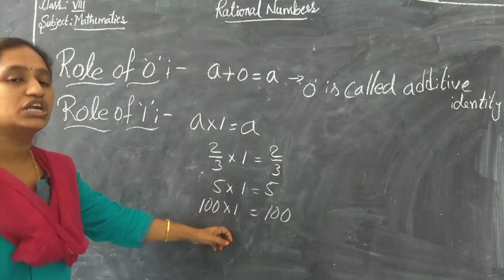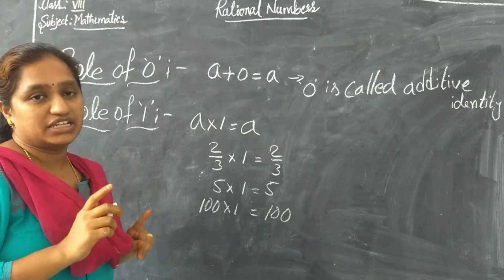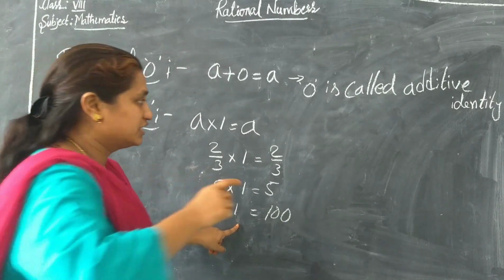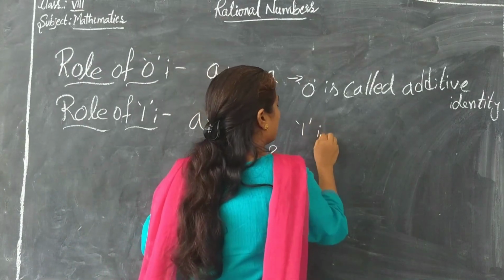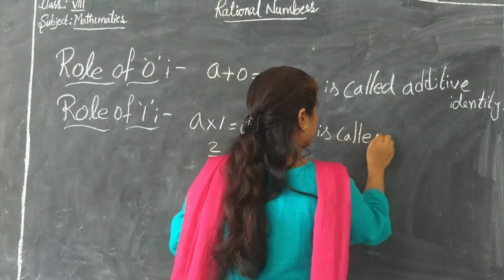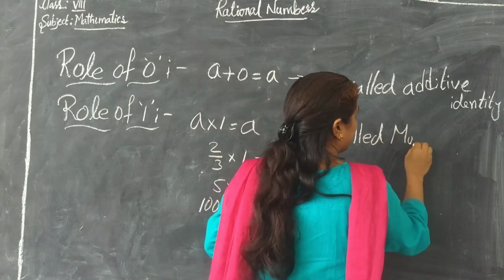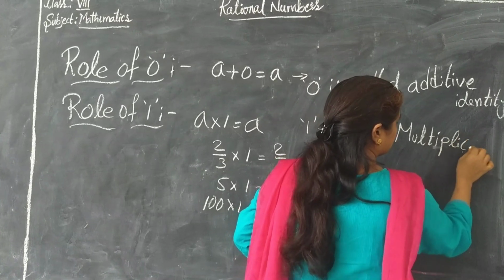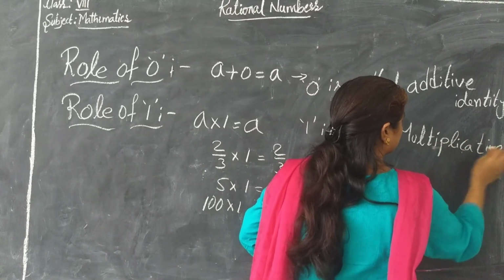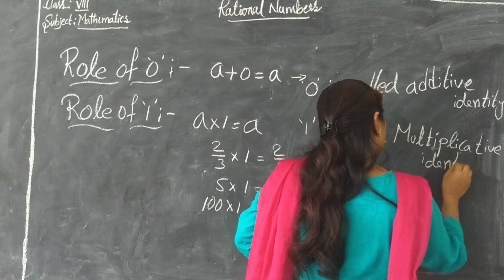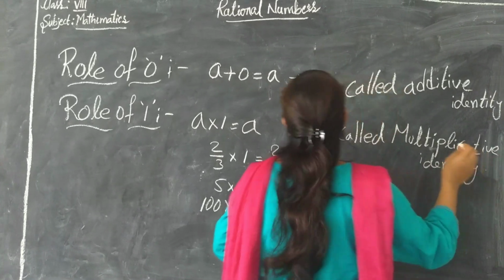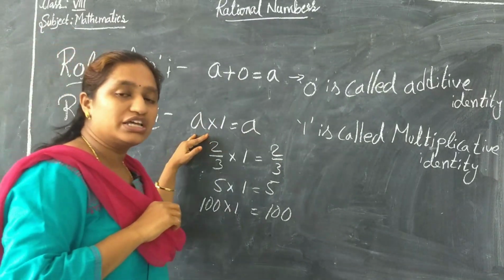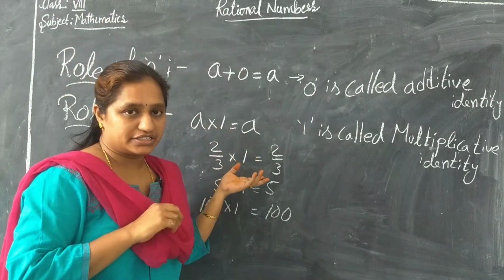Then 1 is called multiplicative identity. What is 1 called? 1 is called multiplicative identity. So you have to remember these 2 points. 0 is called additive identity and 1 is called multiplicative identity.